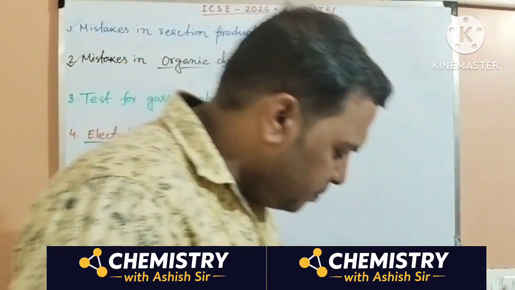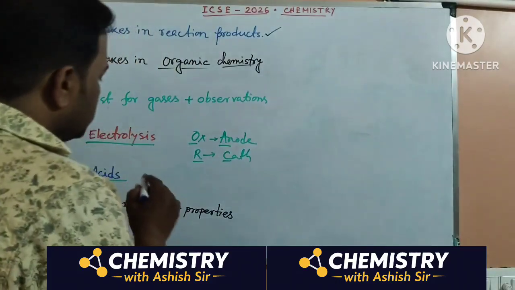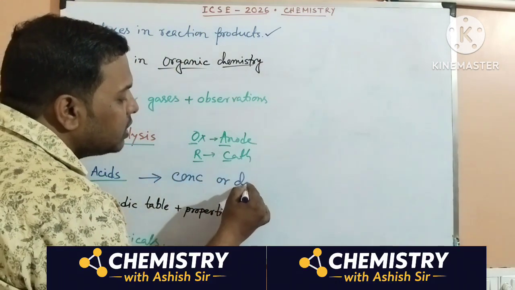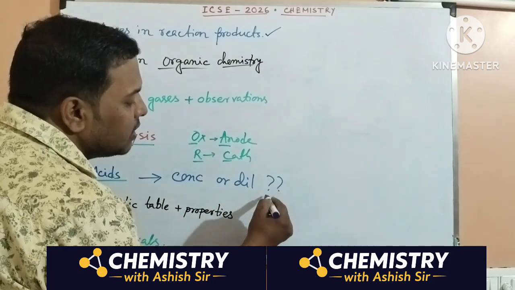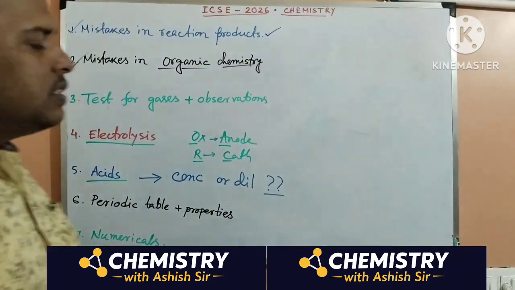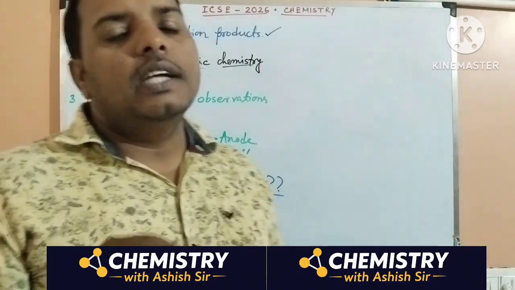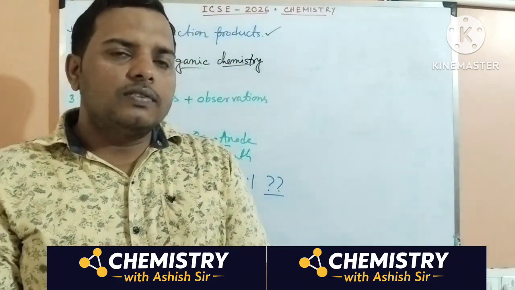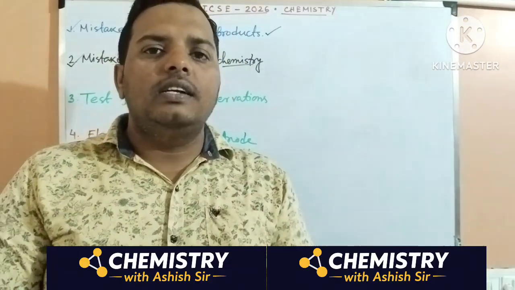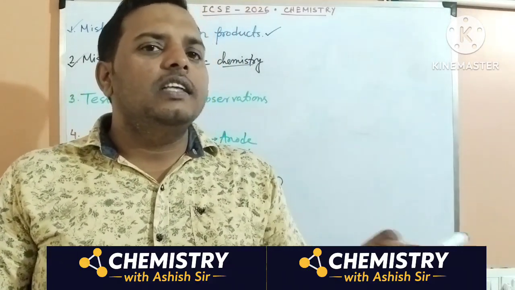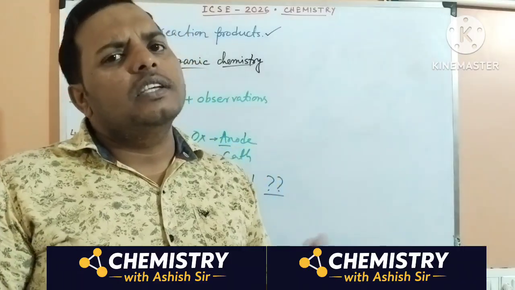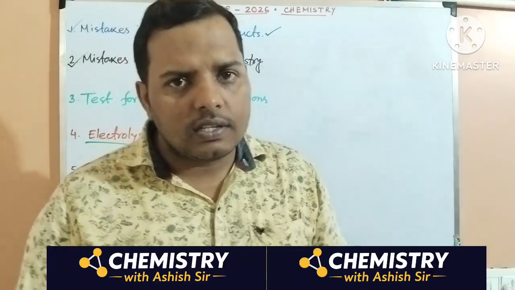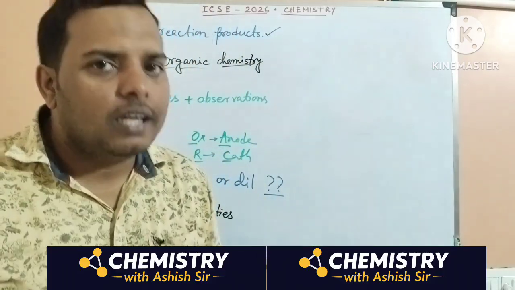In acids, what are the mistakes? Students don't write whether the acid is concentrated or dilute. That is a great mistake. So whenever you are giving an example, just below the acid, you must mention whether it is concentrated acid or dilute acid. Next, the test for the acid. Sometimes you are not giving the proper chemical test. You are simply writing the physical test, changing the blue litmus paper. All acidic gases will change the litmus paper. All basic gases will change the litmus paper. So that will not become the confirmatory test, isn't it? So be sincere about this part.